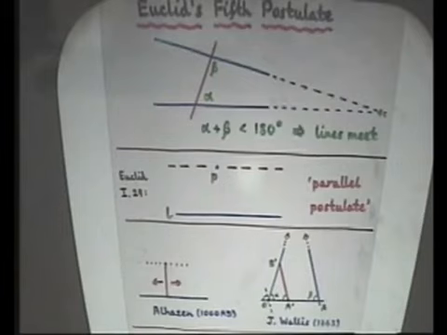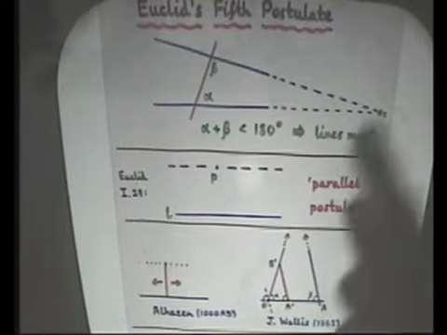So to prove that the angle sum of a triangle is 180 degrees, he looked at two cases. First, he said, well, supposing it's greater than 180 degrees. And then we'll suppose it's less than 180 degrees. And let's see if we can eliminate both of those. And he started with this one where the sum of the angles is greater than 180 degrees, and he managed to prove that that's impossible. We get a contradiction. So there's no geometry in which the sum is greater than 180 degrees. And he tried to do the same here, and of course if he succeeded, then he'd have shown that in fact the angle sum is 180 degrees, and therefore we have the fifth postulate.